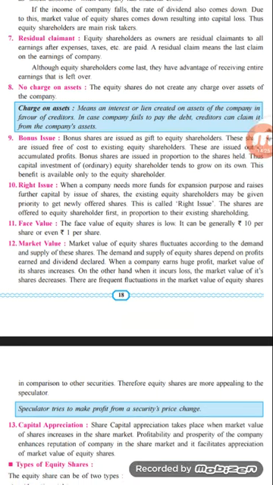Let us see the seventh point, that is residual claimants. Residual claimants means the last person to get something, if it is available. Equity shareholders are the owners and residual claimants to all the earnings after expenses and taxes are paid. A residual claimant means the last claim on the earnings of the company.